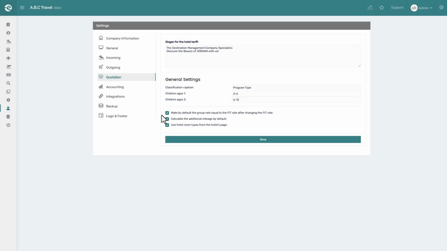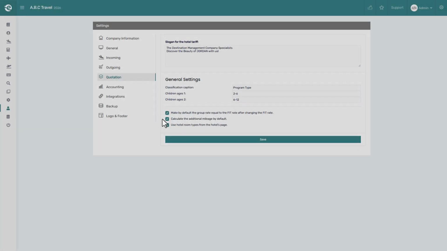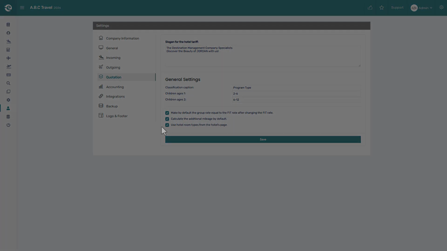Next, we have Calculate the additional mileage by default. When this option is enabled, the extra mileage calculation option will be checked by default in the Quotation Transportation tab. This means that the system will automatically calculate additional kilometers when the used kilometers exceed the allowed kilometers based on the transportation setup.